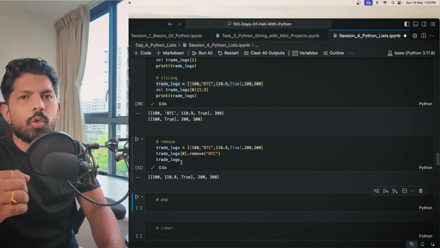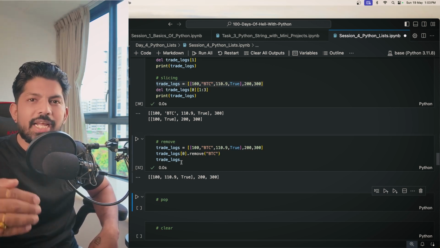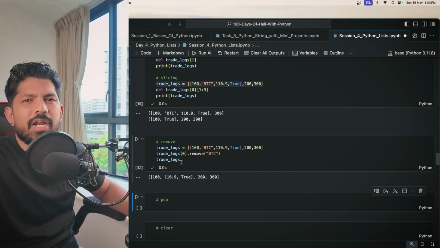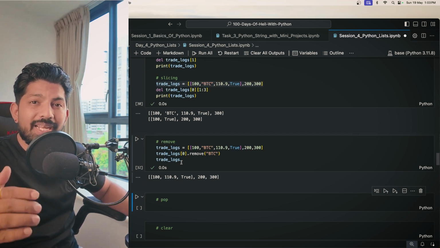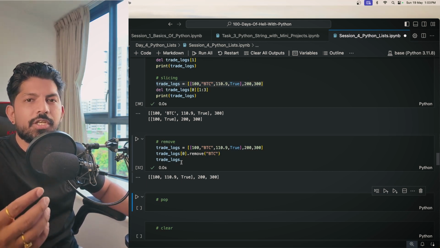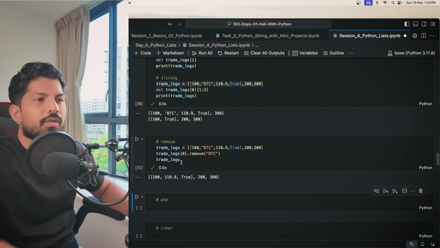Generally, it is used when you have dynamic data. In trading, the data is always dynamic, and if there is some stock name or some kind of price you don't want to trade, you can just mention it here and make it work, correct?